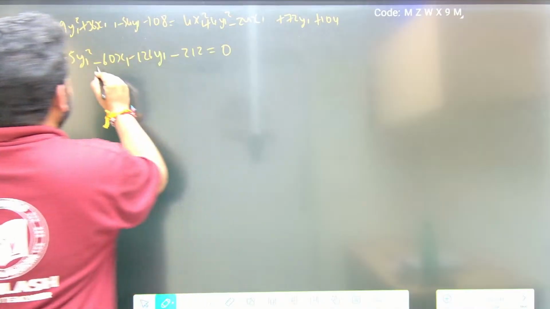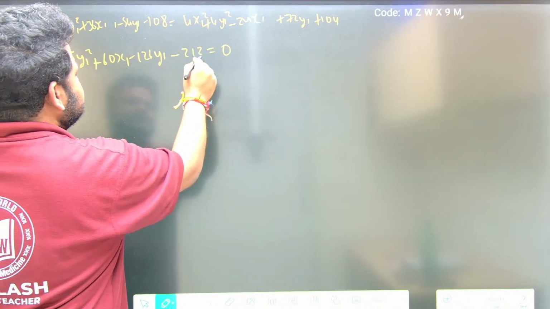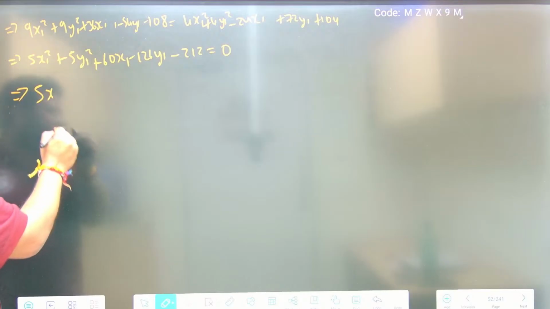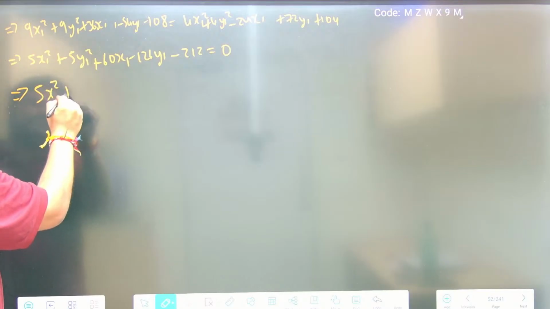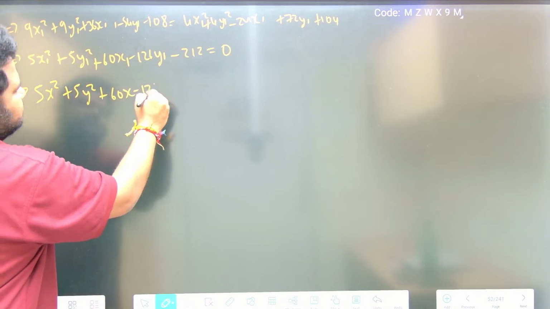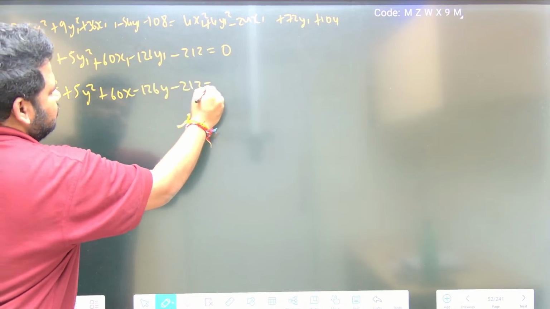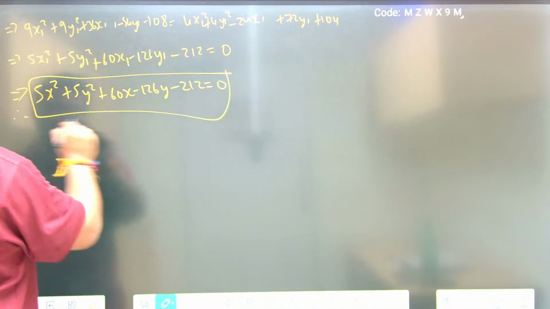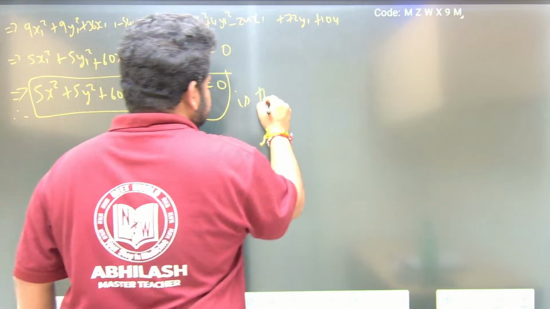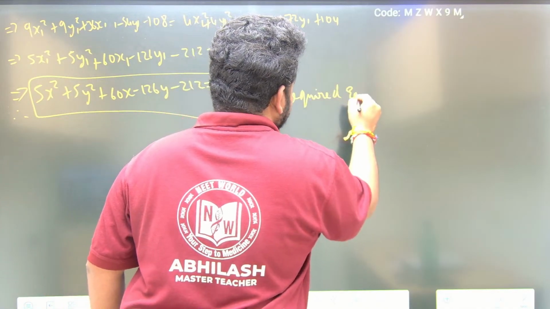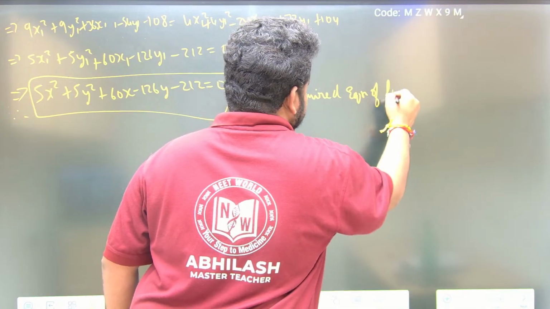Bringing it this side, this will be plus 60x1 minus 126y minus 212. Now instead of x1 and y1, I'll write x and y. So 5x square plus 5y square plus 60x minus 126y minus 212 is equal to 0 is the required equation of the locus.